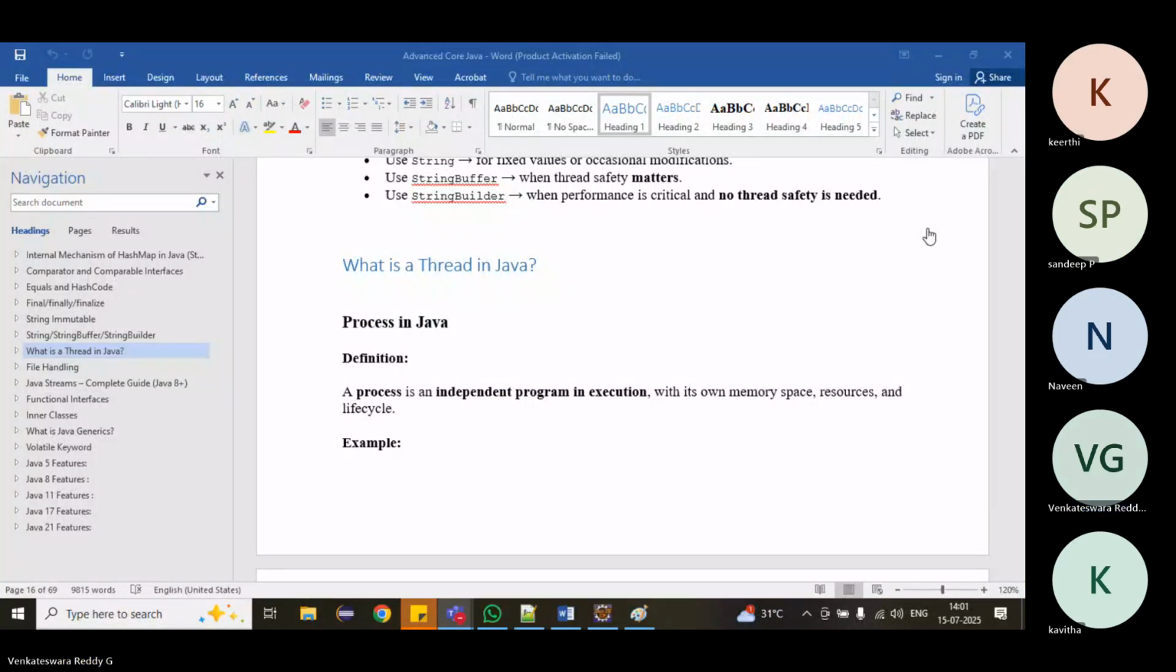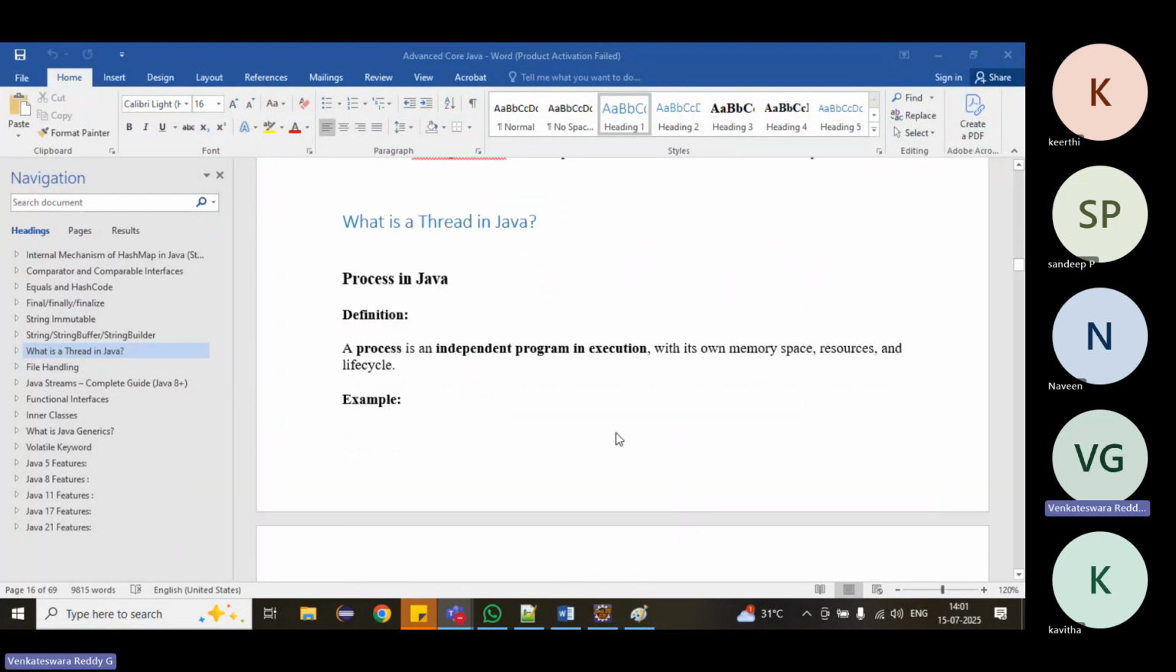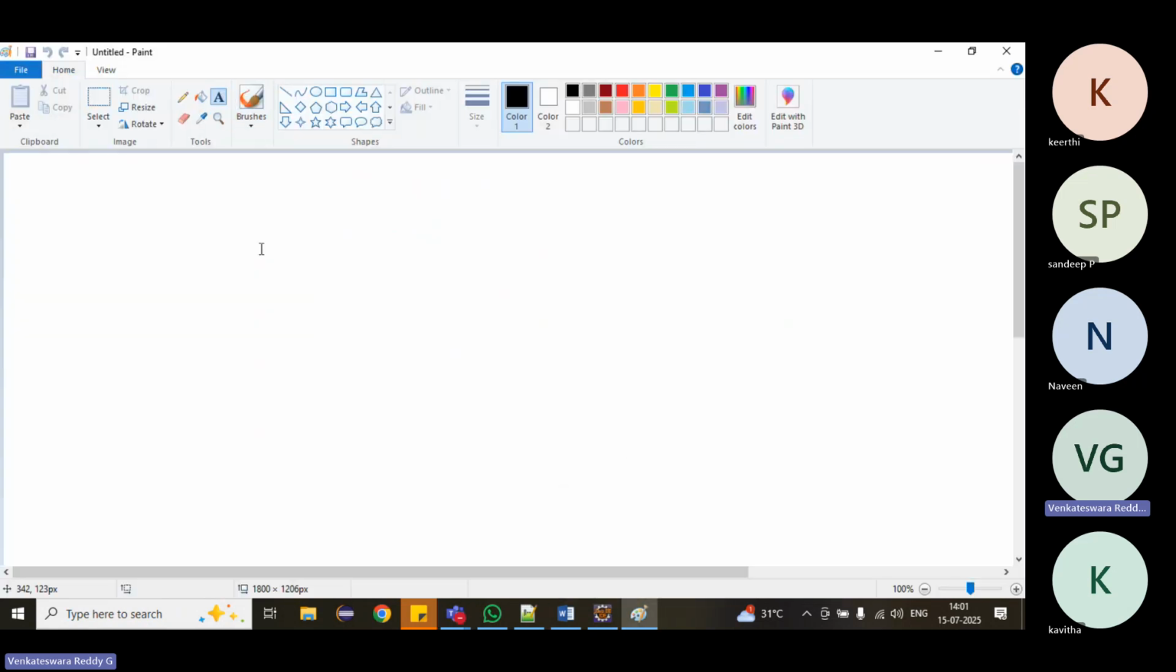In today's class, we'll see the thread concept, and if time permits, we will go on to inner classes also. What is a thread? Before going to the thread, we should know a few terminologies.